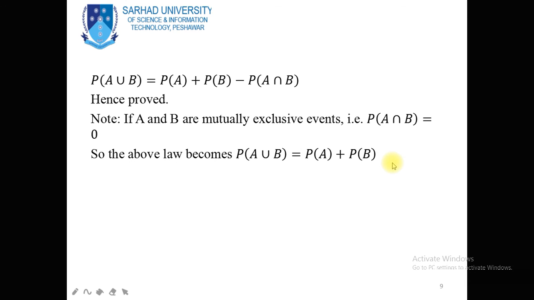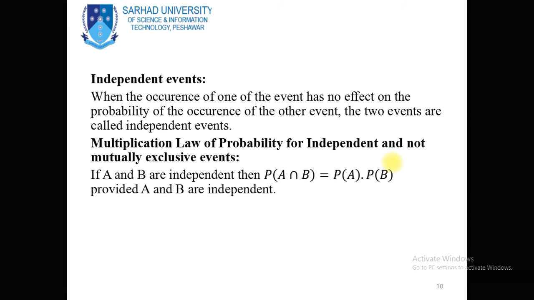And in the multiplication law, if the probability of one event has no effect on the probability of the other event, then the events are called independent events. So when the events are independent and not mutually exclusive, then probability of A intersection B is equal to probability of A dot probability of B.